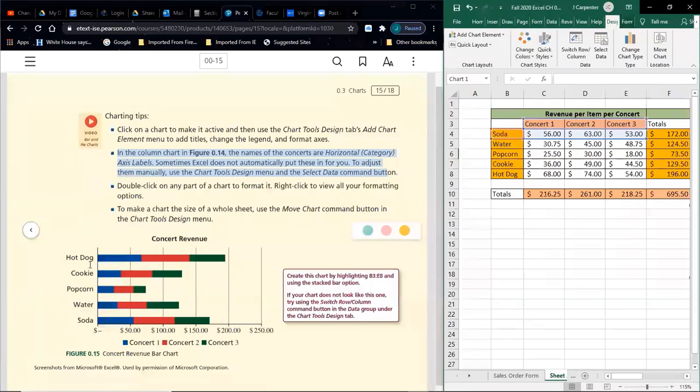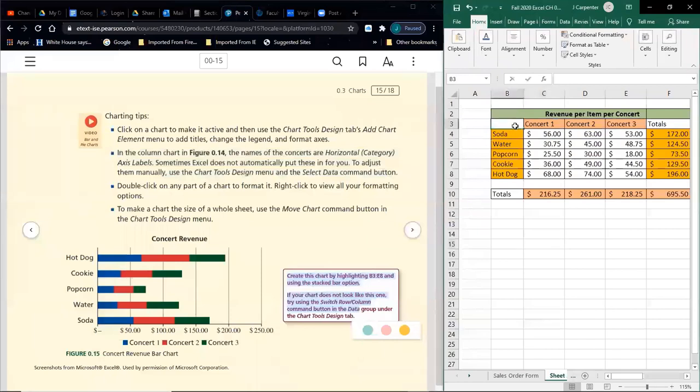Now what we want to do is create this horizontal chart. So they say in this purple box, create this chart by highlighting ranges B3 through E8, and then use the stacked bar option. And obviously this time we want it to be horizontal. So we're going to highlight B3 through E8. B3 is here, so we're going to click it once and hold up to E8, over to column E and then down to row 8, and then we can let go.